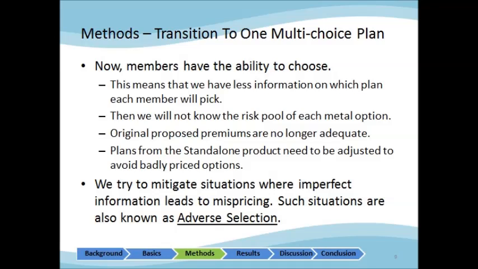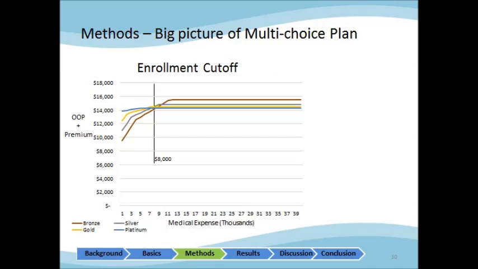So, we need to make some adjustment to the original plan to tackle the bias selection. To model the plan selection, we assume that people are making a rational decision, that is, choose the most economical plan for their situation, as measured by the total expense in terms of premium and expected out-of-pocket money. As illustrated in this graph, people expect to spend less than 8,000 when choosing the bronze plan, while higher than that, the platinum plan appears to be preferred.